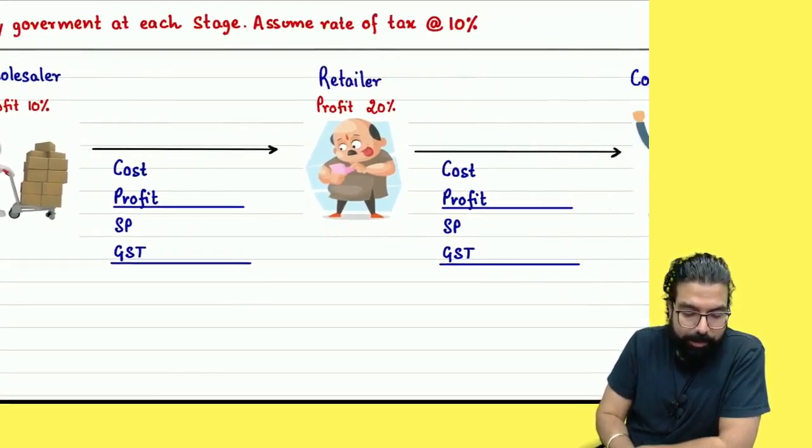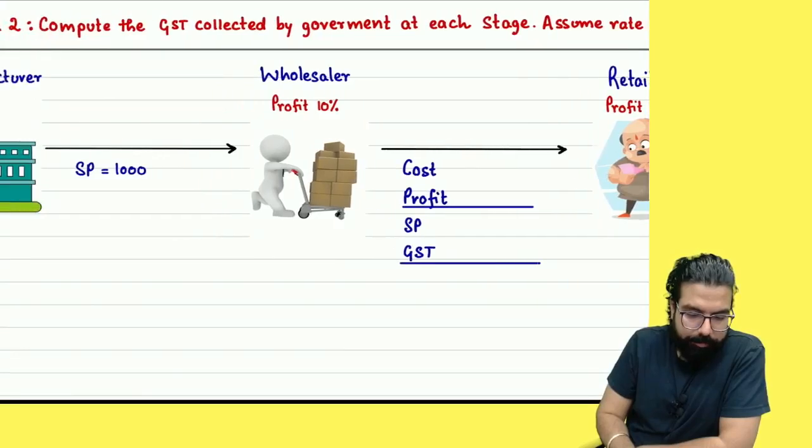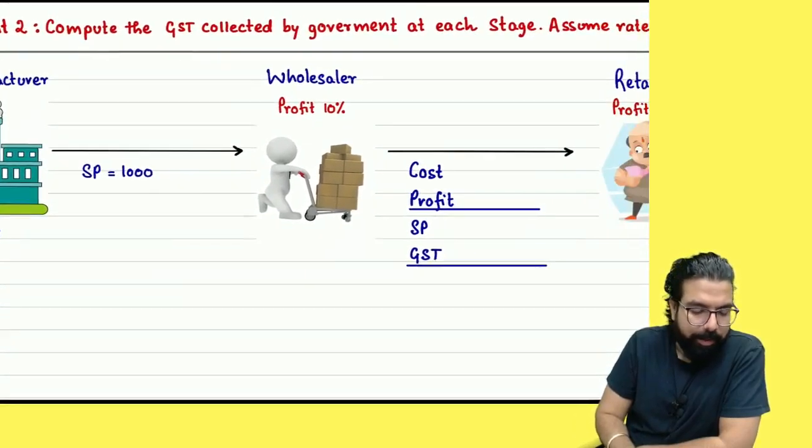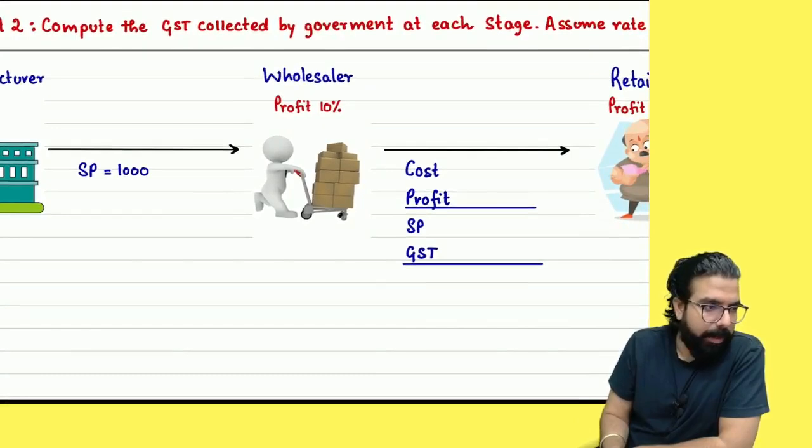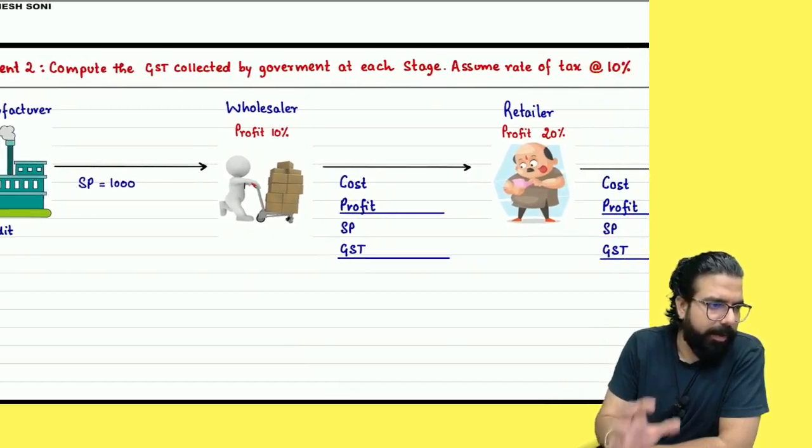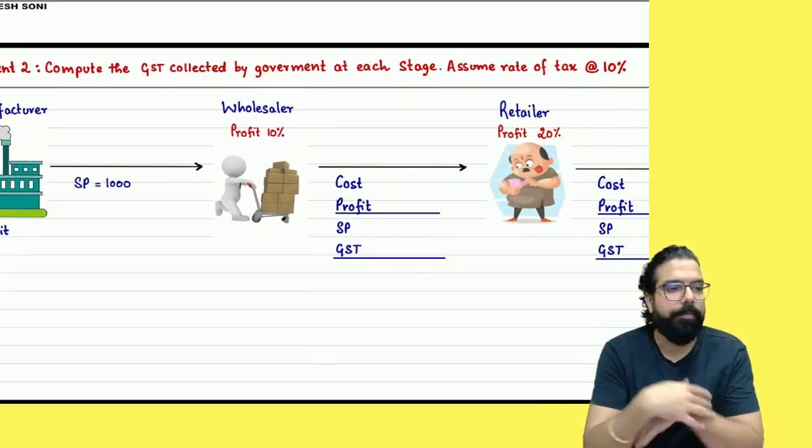People, right, I'll take 10% as the GST rate. And please do the question. Here the profit is 10% and 20%. Do it.